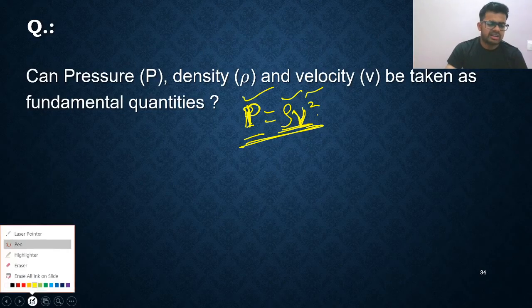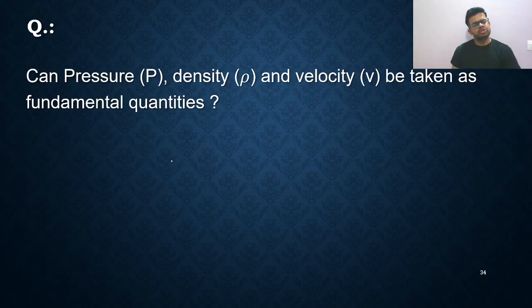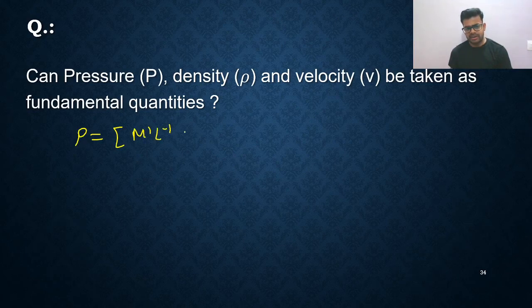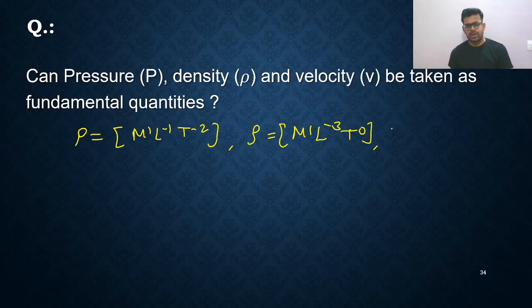If you are not understanding, we can do another thing. Just draw its matrix, and if its matrix is giving the value 0, then it cannot be treated as fundamental quantities. So pressure P is M1 L minus 1 T minus 2. Density is mass per unit volume, so kg per meter cube, which is M1 L minus 3 T raised to 0. And velocity V can be written as L1 T minus 1.